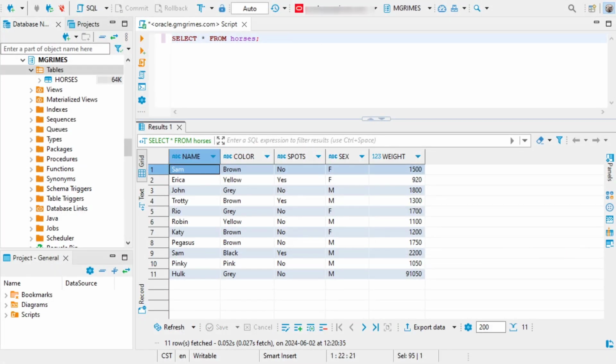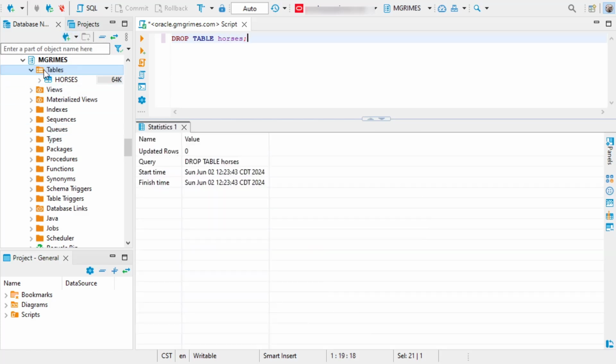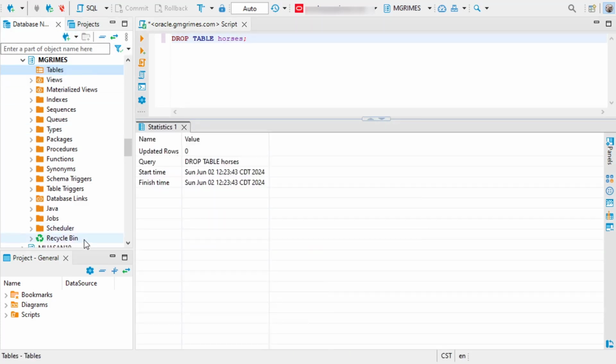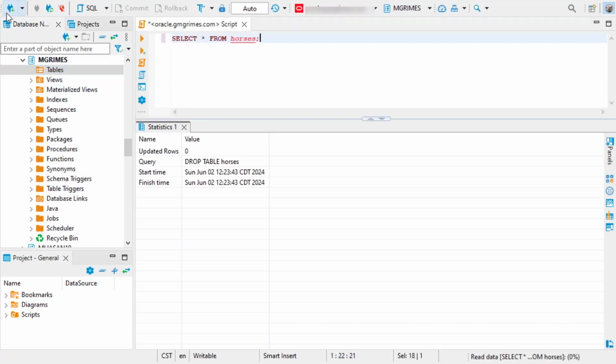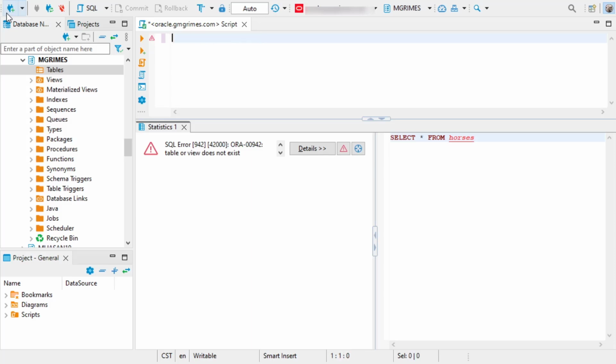So I'm just going to swap back over to Oracle here. I'm going to say drop table horses. And now if I refresh here, you see that table is now gone. If I were to say select asterisk from horses, it says the table or view does not exist.